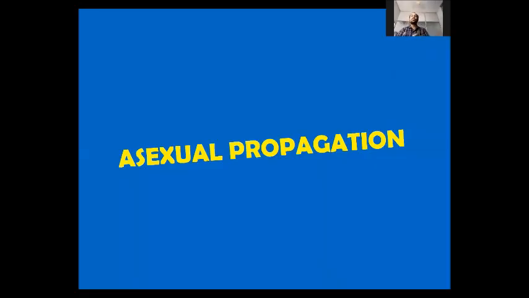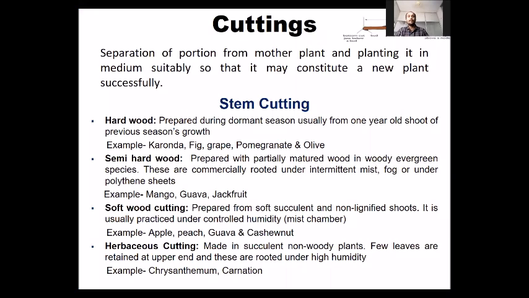Now, asexual propagation. As I told you earlier, asexual propagation is the propagation or growing of plants with the vegetative parts of the plant.